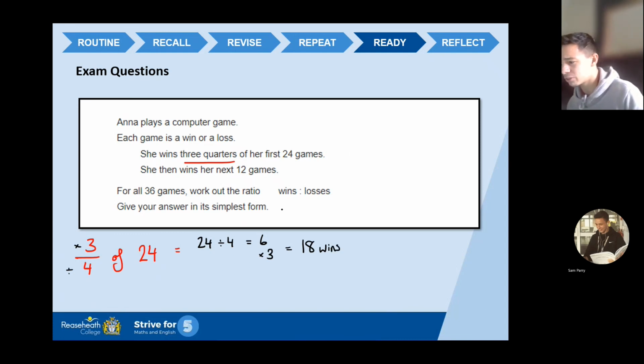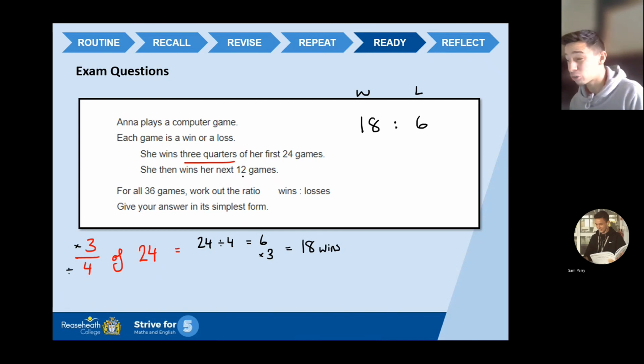Okay, so I'm going to put this as a ratio because the answer needs to be as a ratio. So let's do this. Let's put it as a ratio first. So 18 wins. Let's put wins, losses. So that means she must have lost 6. If she played 24 games, she won 18, she must have lost 6.